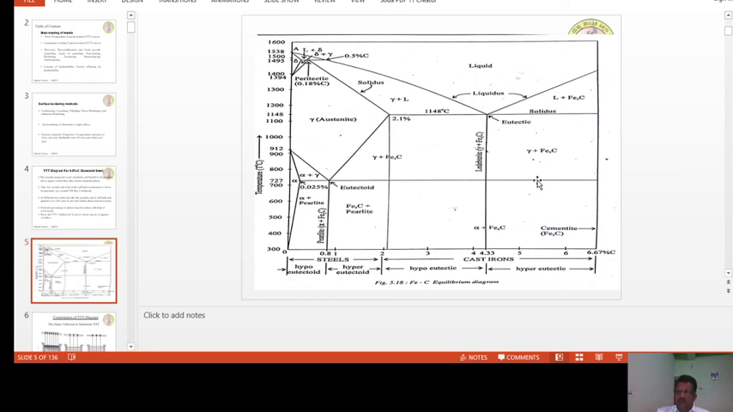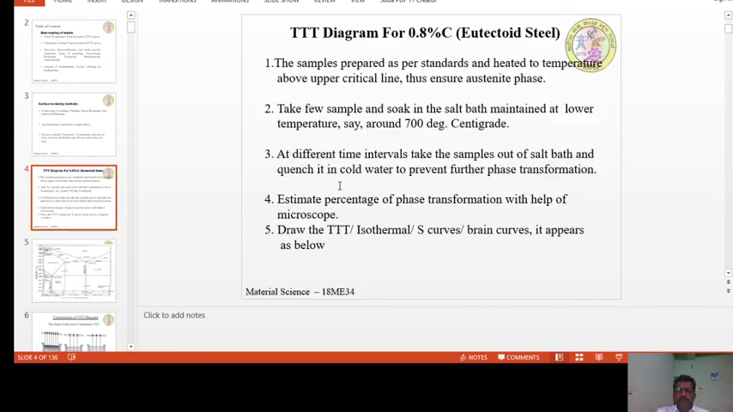So in this diagram, number one, what are the various phases possible between iron and carbon, and number two, their stability with respect to the values of temperature and composition, are discussed in the iron carbon diagram. But coming to triple T diagrams, it is an entirely different approach.